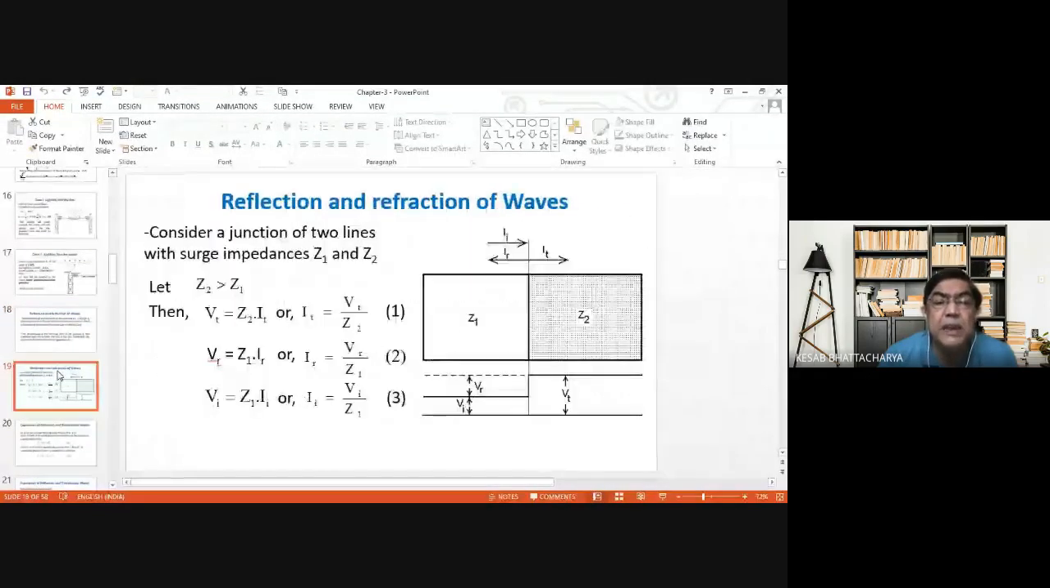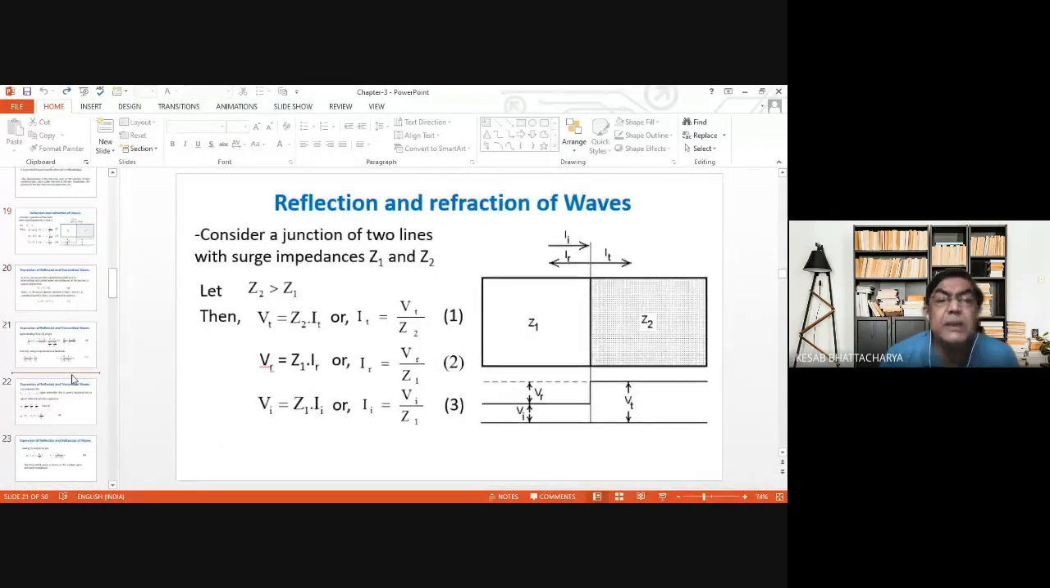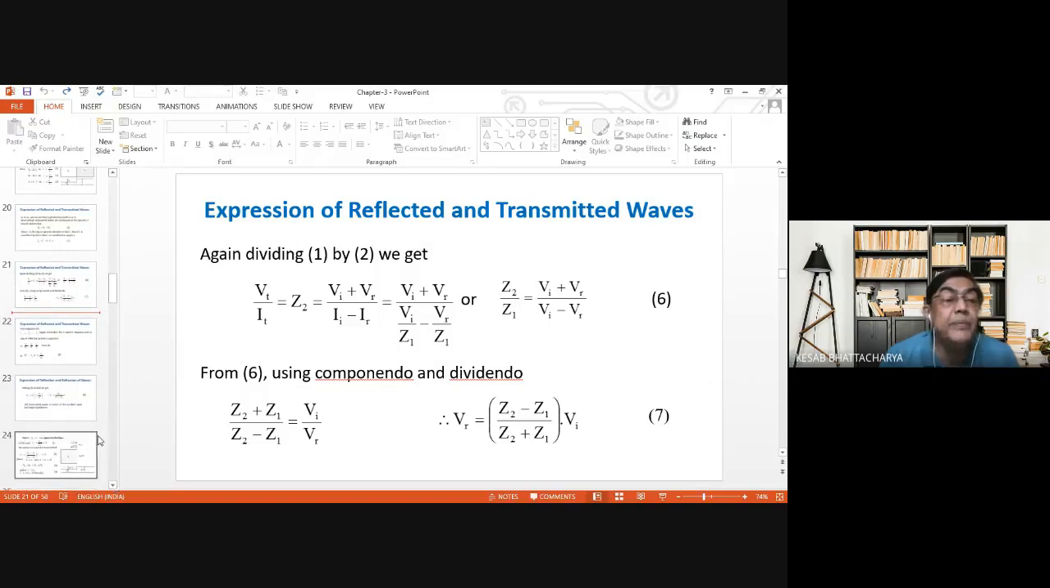The derivation etcetera, I think you have all done. These relationships you have already studied, VR, VT etcetera. That is, VR is equal to Z2 minus Z1 by Z2 plus Z1 into VI. VT is equal to 2Z2 by Z1 plus Z2 into VI. These things I think you have studied.